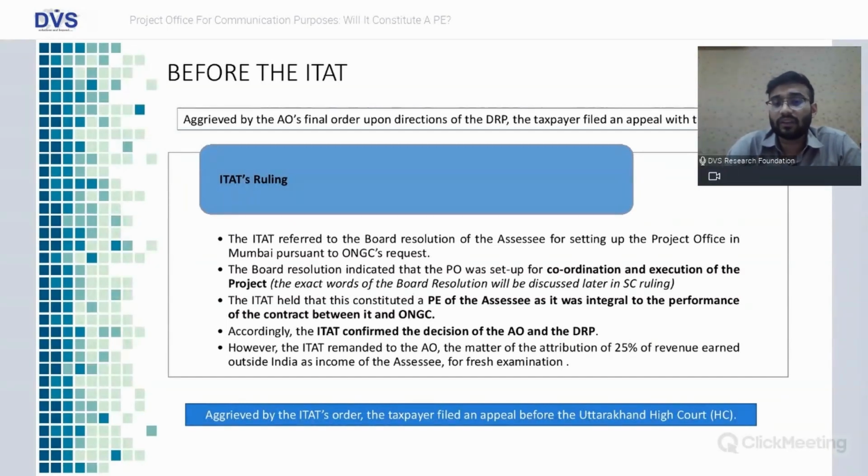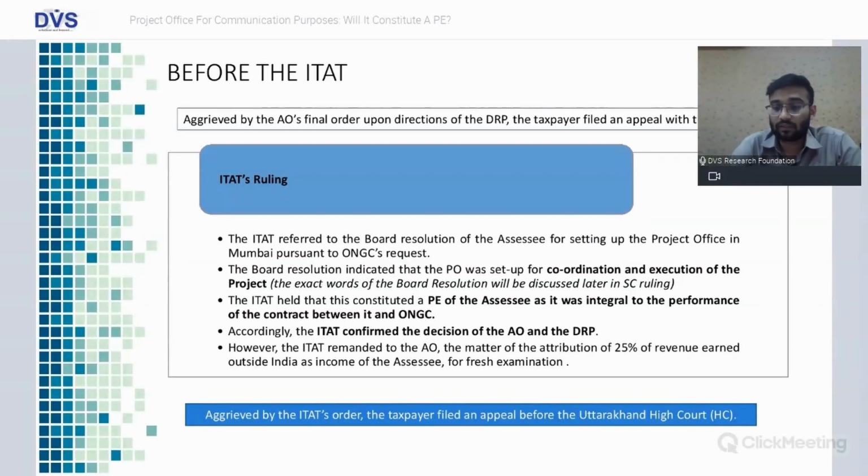Accordingly, the ITAT confirmed the decision of the AO and the DRP. What the ITAT said is that as the assessee, a non-resident, is involved in coordination and execution of the project, this activity forms an integral part of the entire contract, and hence it concluded that there is a PE of the non-resident, a PE of Samsung in India. As usual, the ITAT confirmed the decision of the AO and DRP.